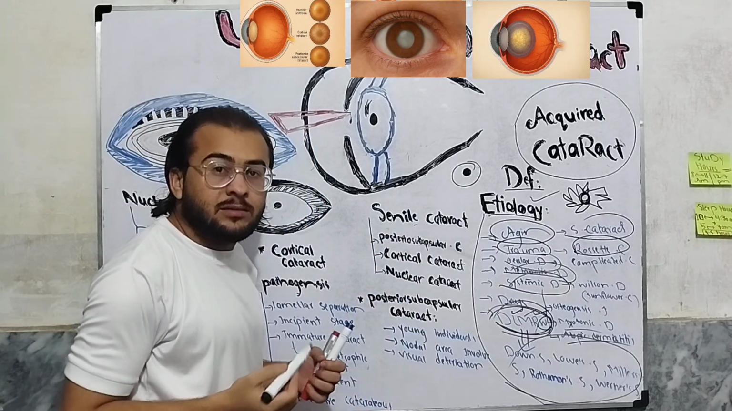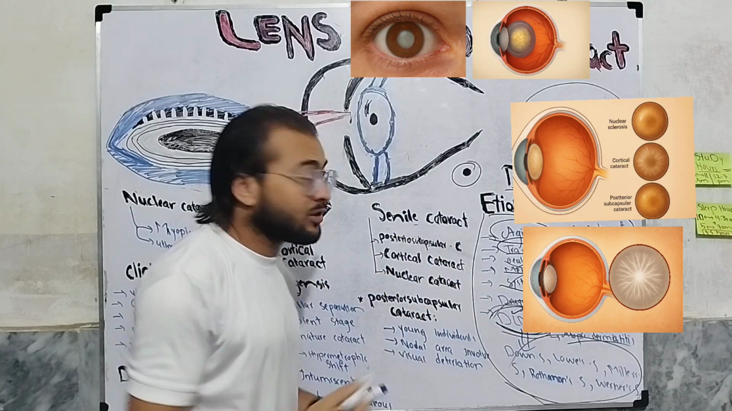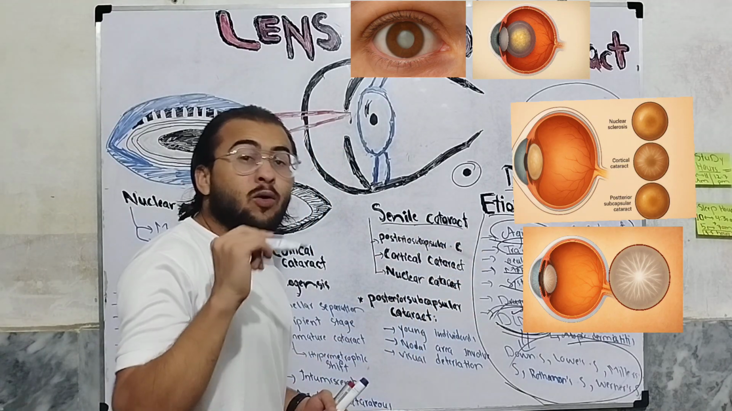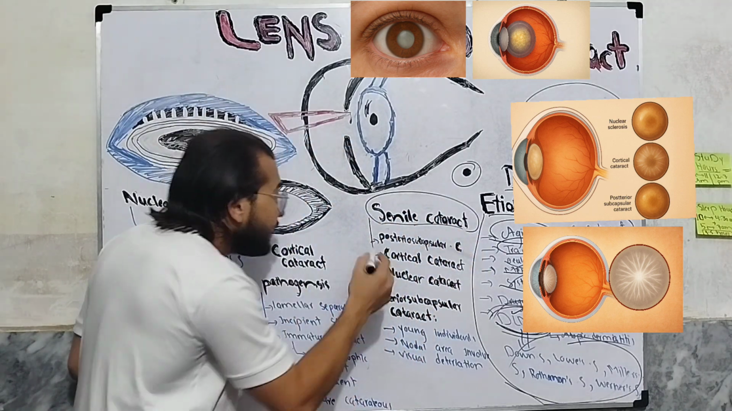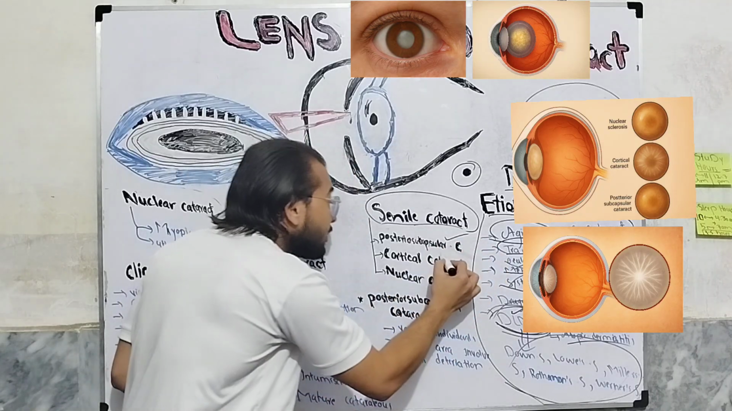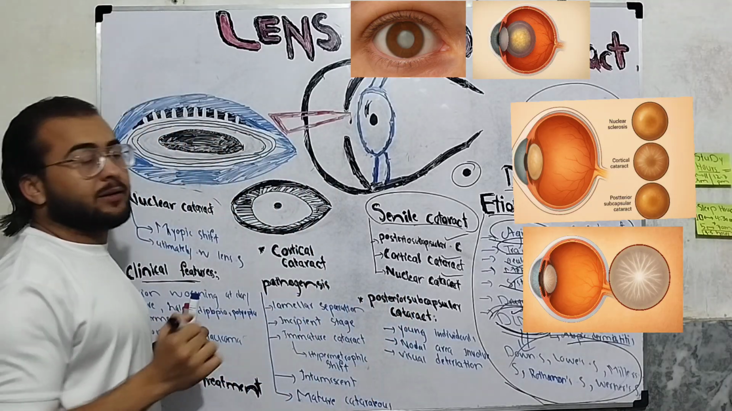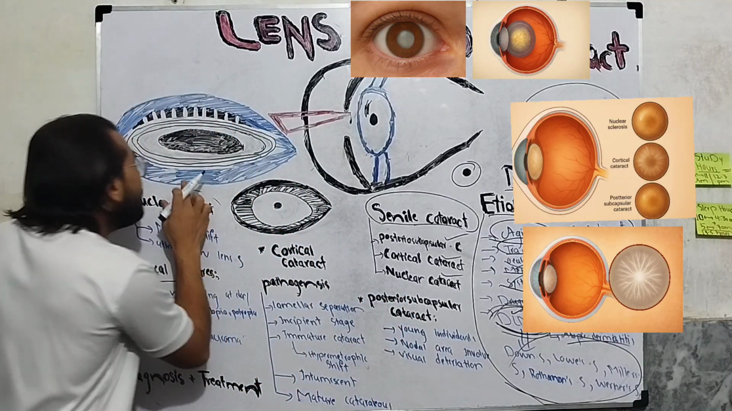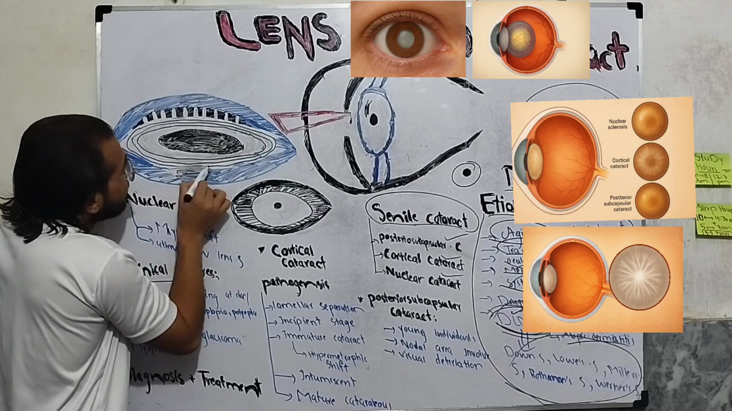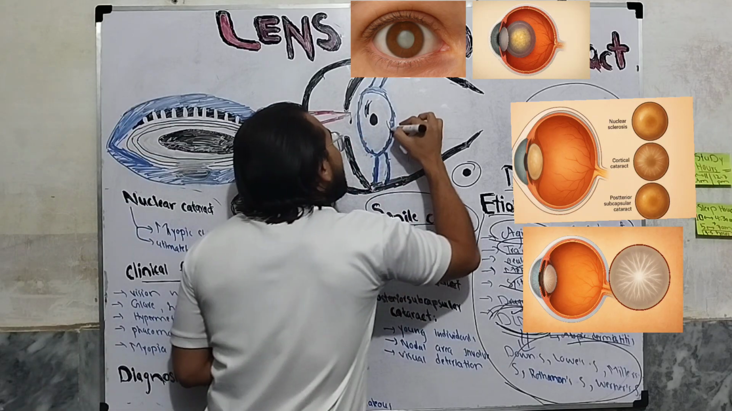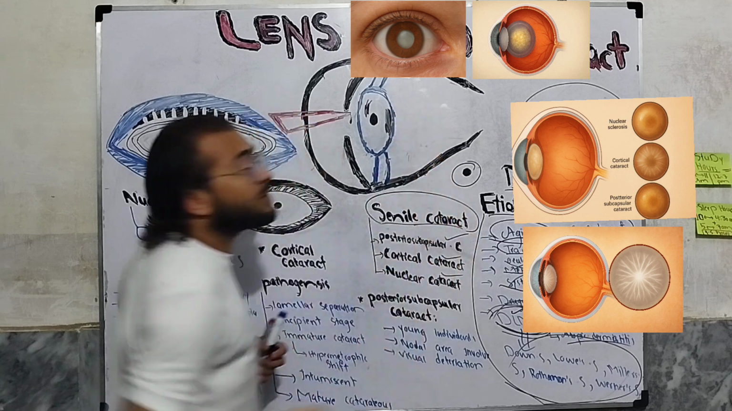Now, senile cataract: by the age of 70, 90% of individuals have acquired cataract, which is called senile cataract. On the basis of location, senile cataract can be of three types: posterior subcapsular, cortical, and nuclear cataract. Posterior subcapsular cataract involves mostly this posterior subcapsular area.